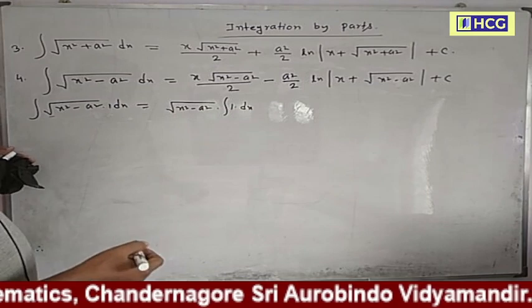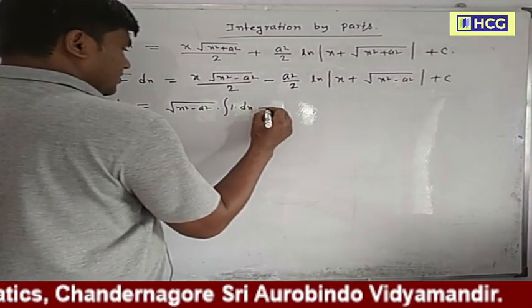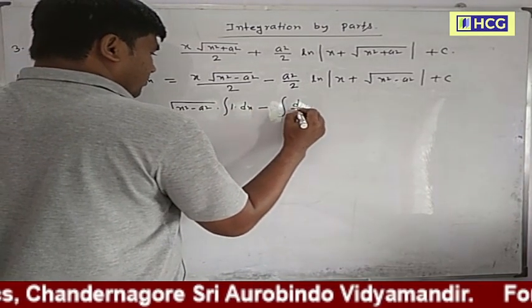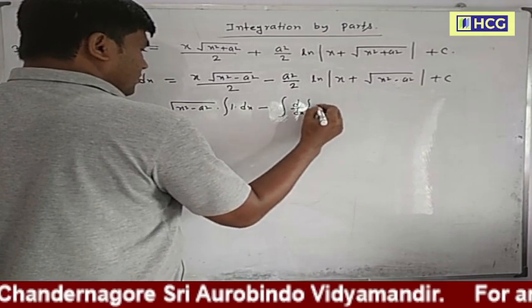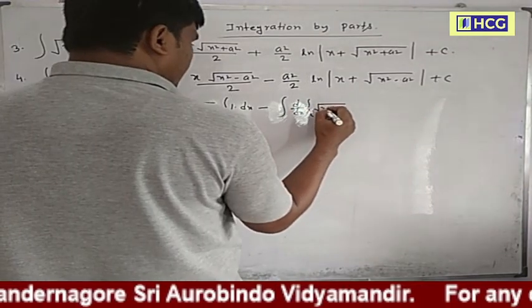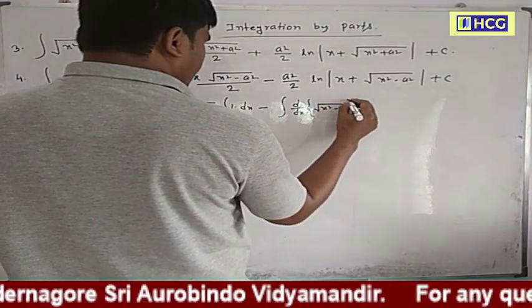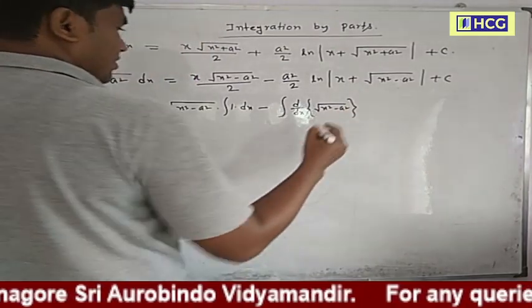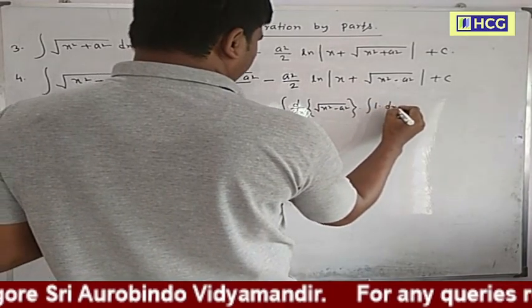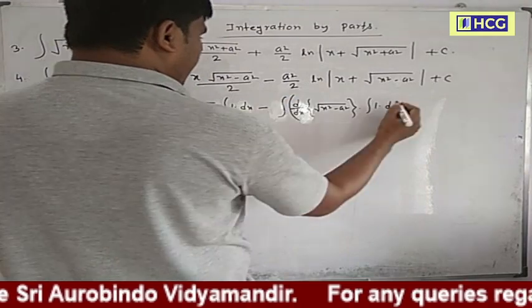First function into integration of second function, minus integration of d/dx of square root of x square minus a square into integration of 1 dx, whole dx.